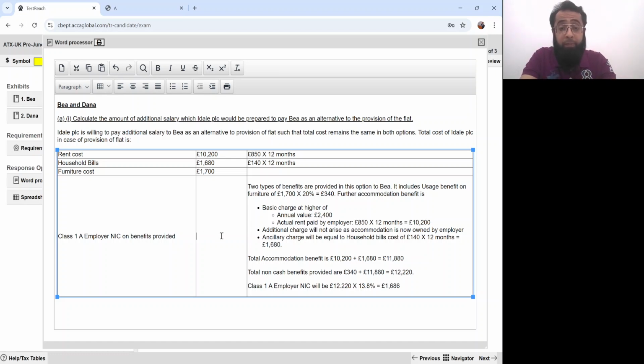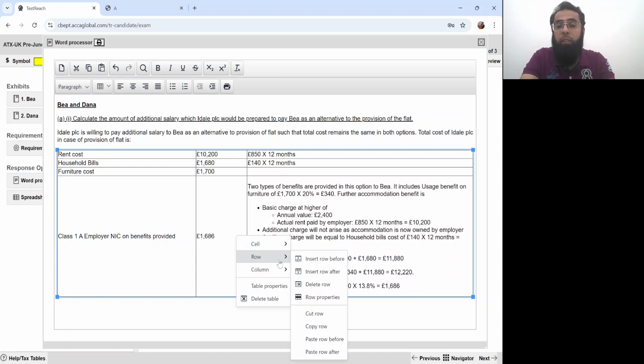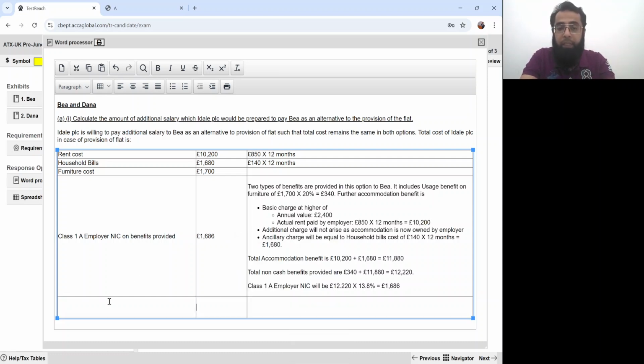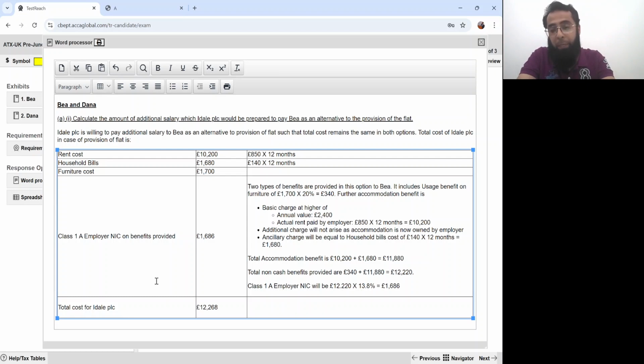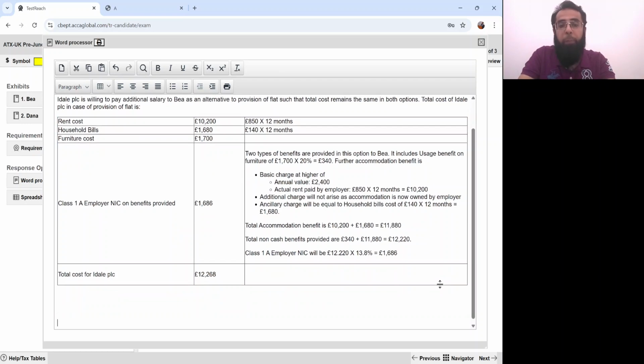Yes, I will repeat it. Okay, so there is nothing to worry about. So this is the total cost which will be arising. Total cost for Ideal PLC will be 10,200, 1,680, 1,700, and 1,686. So that is 15,268 pounds. Okay, just listen to me carefully and we'll repeat it again.